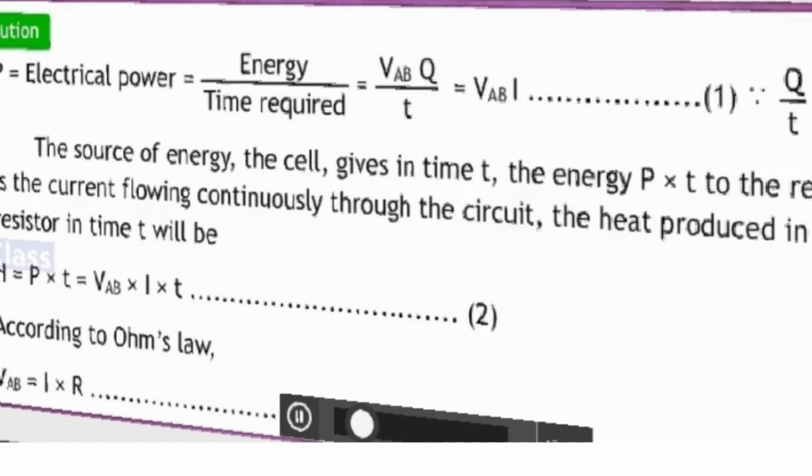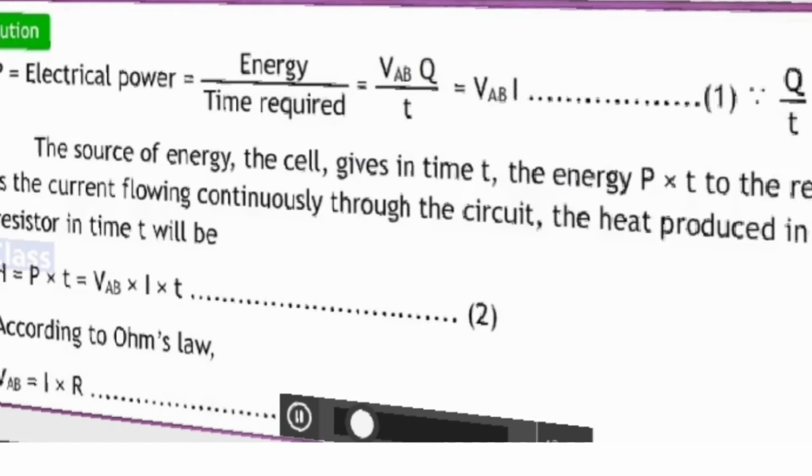We have V equal to IR, correct? So when you substitute, what will H become?